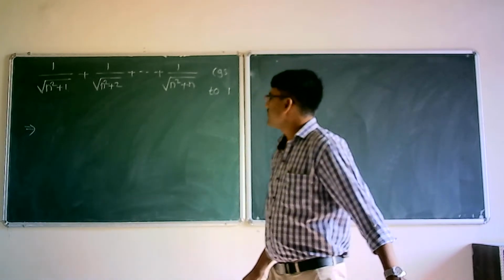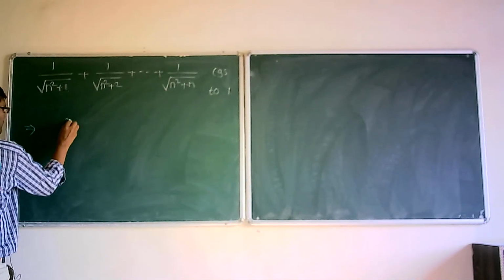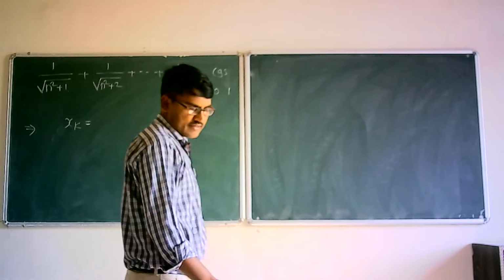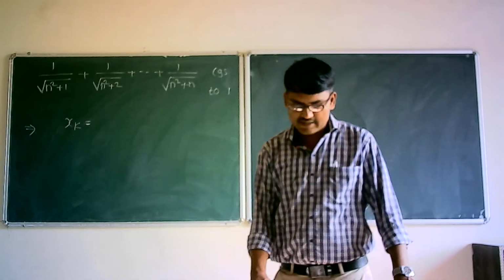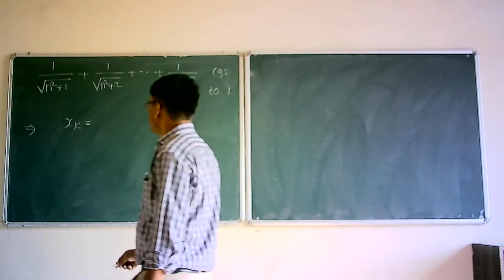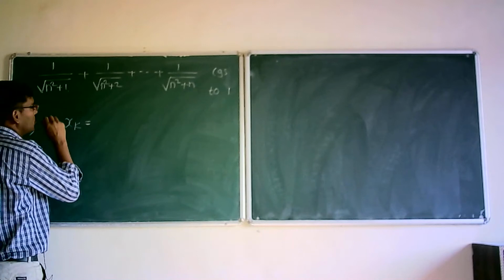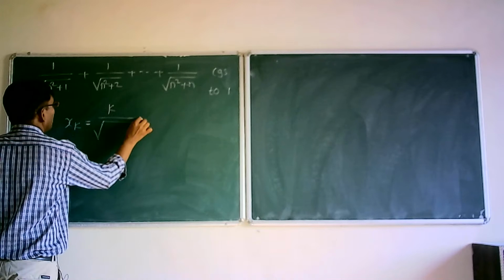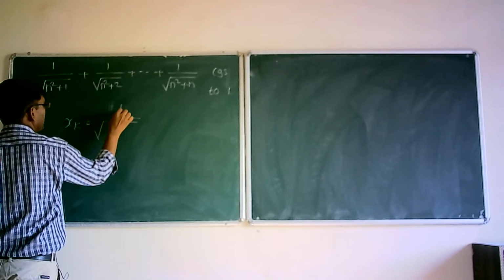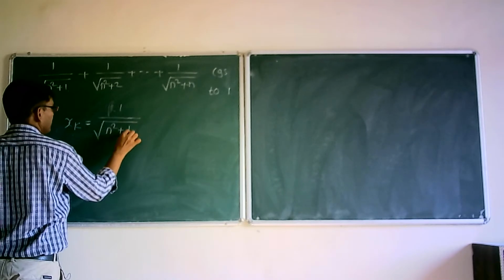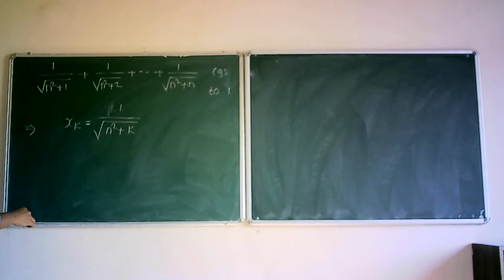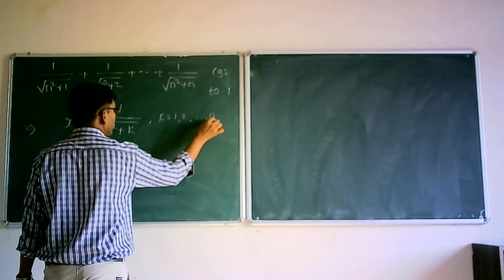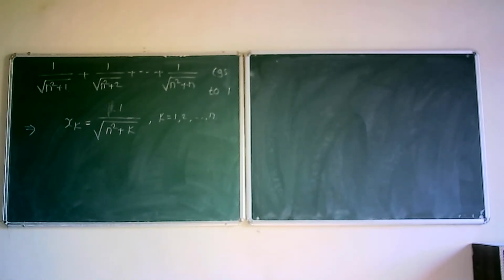Okay, what is this sequence? This sequence is nothing but, if we write each term, then what is sk here? sk is equal to 1 divided by under root of n square plus k, for k equal to 1 to n.